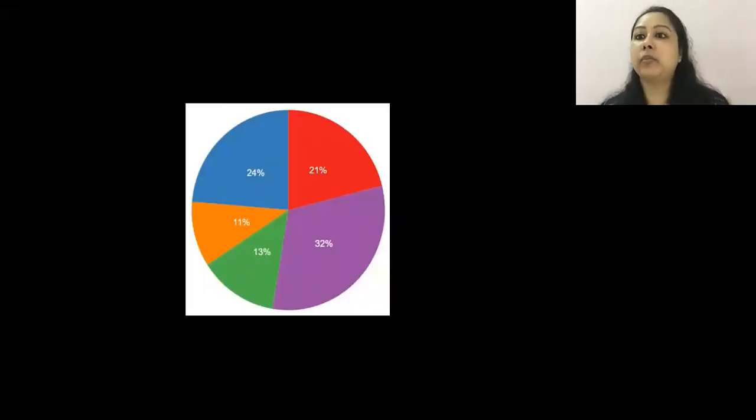Let's talk about a pie chart. This is a pie chart. A pie chart looks this way: slices of information where I'm representing, for example, somebody's expenditure in a house.